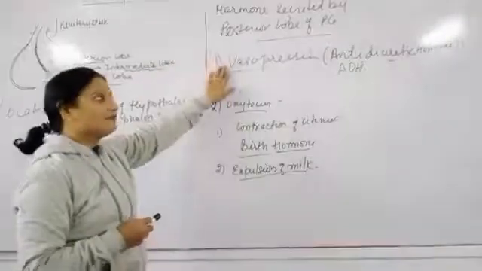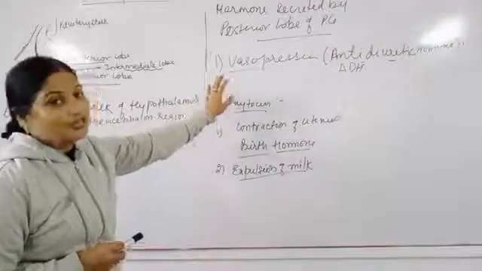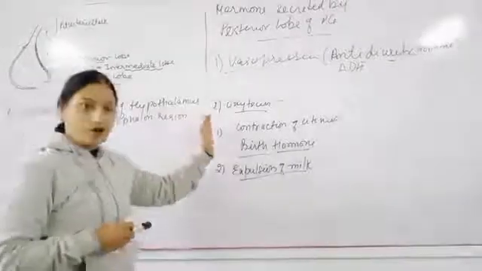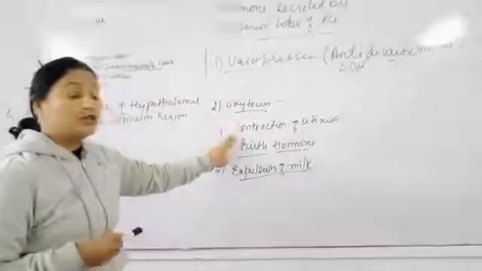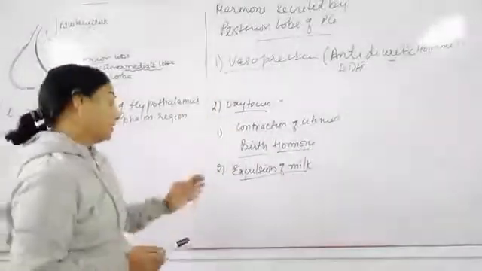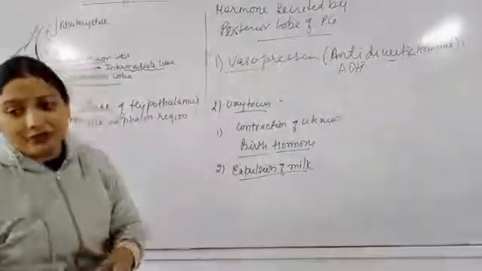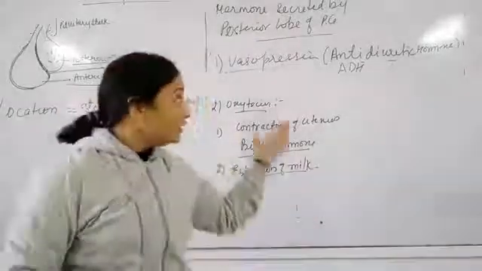One is vasopressin, which is used to reduce the volume of the urine, so it is called the anti-diuretic hormone. And second is oxytocin, and the function of oxytocin is to help in the contraction of uterus at the time of birth, and it also helps in the expulsion of milk at the time of sucking of the milk by the baby.